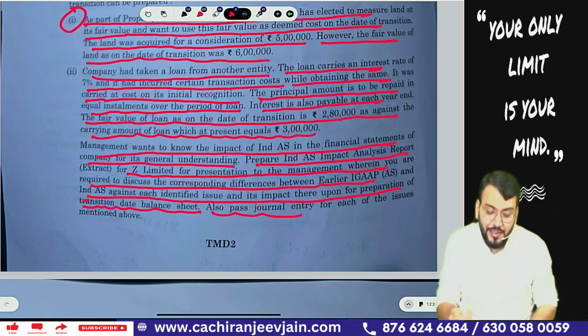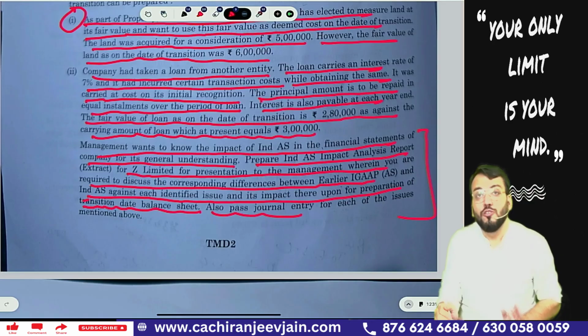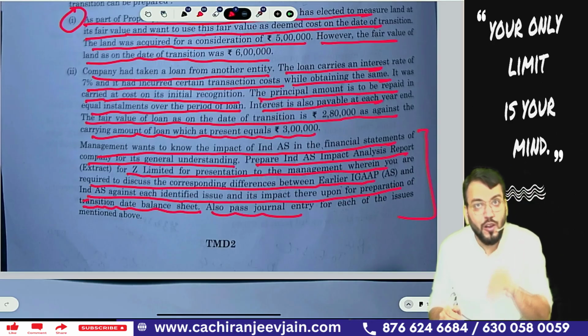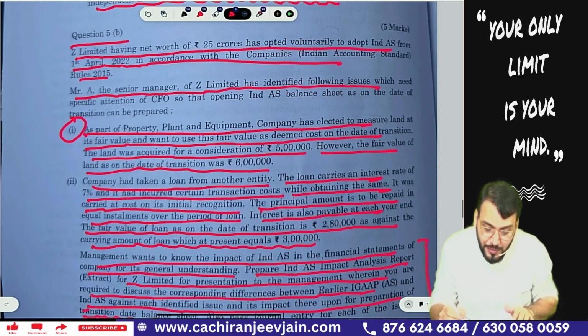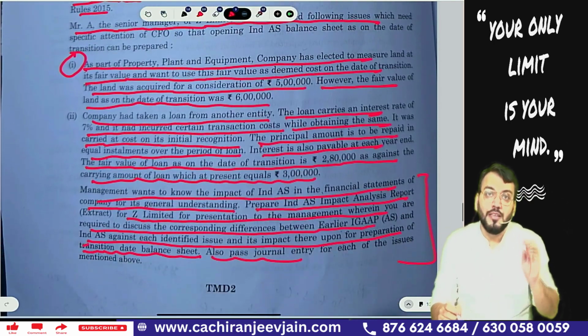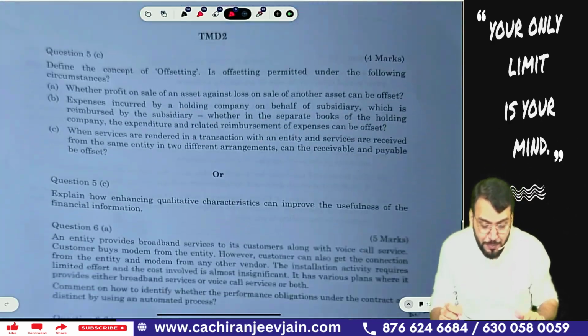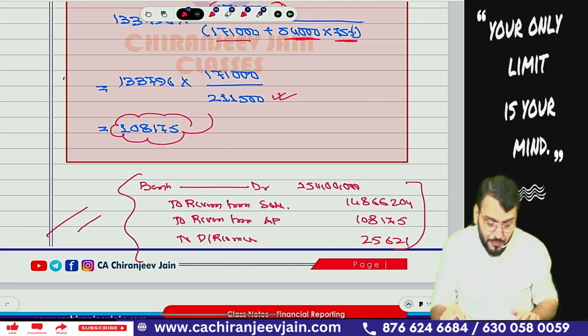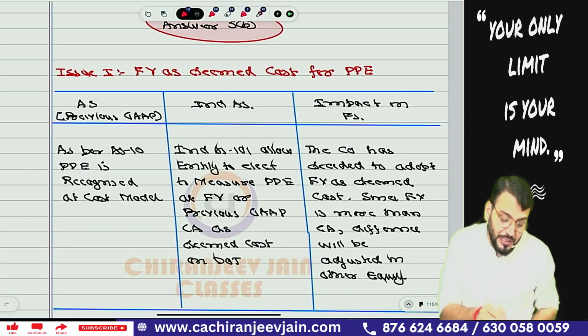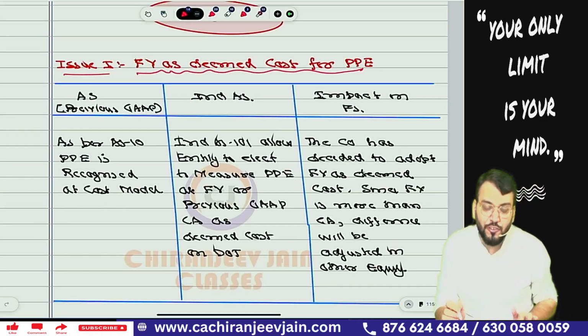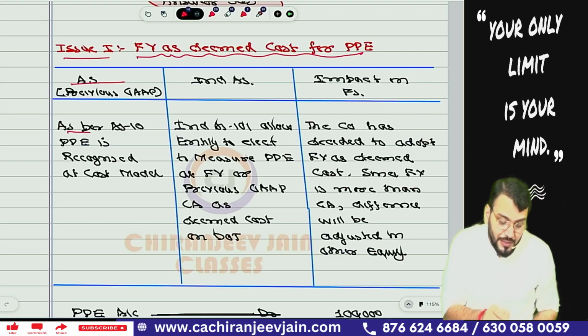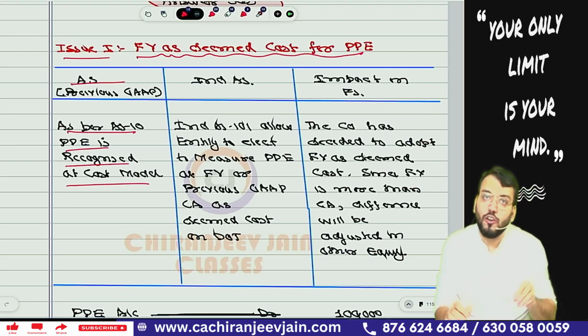Also pass journal entry. Means if you have not given that report, you will not be given marks. If you have given only journal entry, marks will not be given. So it is a question of 5 marks. I will say 2 marks for 2 journal entries and 3 marks for preparing the report. So you need to prepare the report in this way. How to prepare the report? This is the report. First issue is what? Fair value as deemed cost for property, plant, equipment. As per AS 10, PPE is recognized under the cost model.